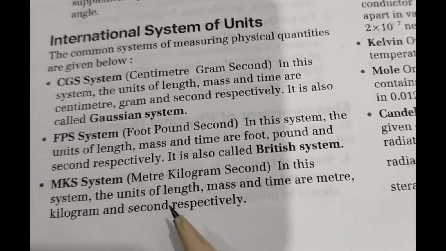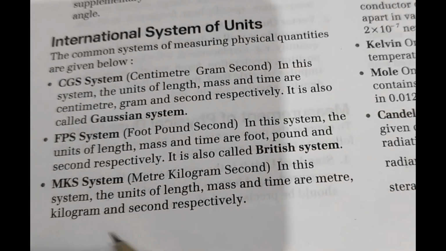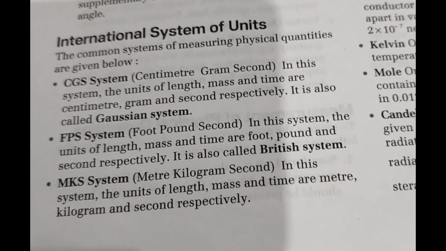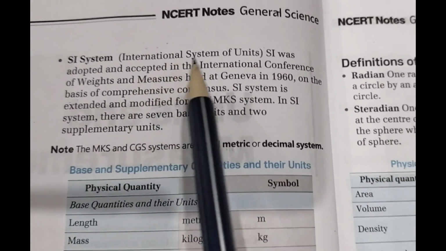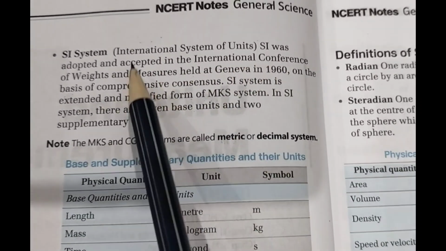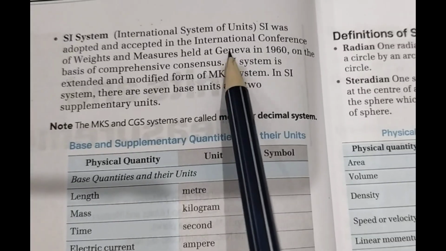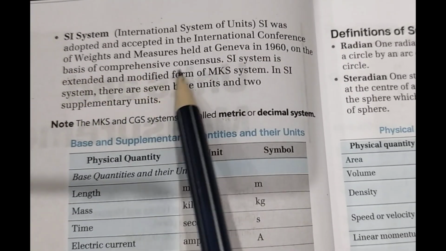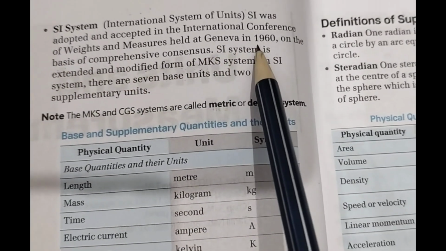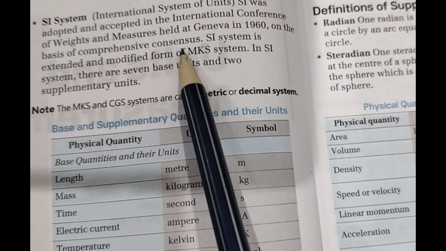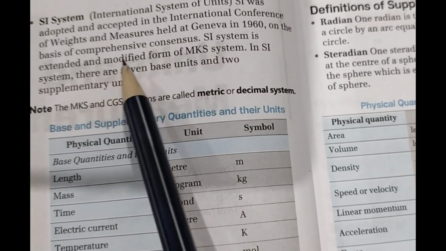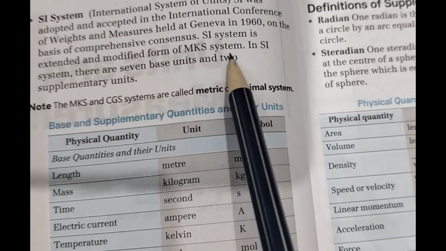In this system, the units of length, mass and time are meter, kilogram and second respectively. The very common one is the SI unit, International System of Units. SI was adopted and accepted in the International Conference of Weights and Measures held at Geneva in 1960. On the basis of comprehensive consensus, SI units is an extended, modified form of MKS.